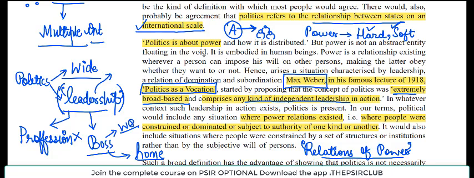So similarly, whenever there is the word politics, it has to go about something related to power, something regarding influencing, something regarding independent leadership in action, something regarding hierarchy, right? Because if he is at the top and he is exercising influence, isn't this hierarchy? B का boss C, sorry, C का boss B का boss A. So this is what hierarchy is. So these are all relations of power. These are all relationships of influence, right?